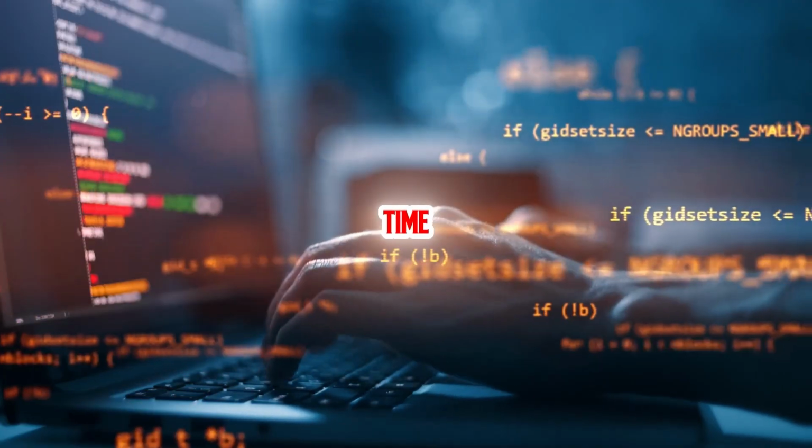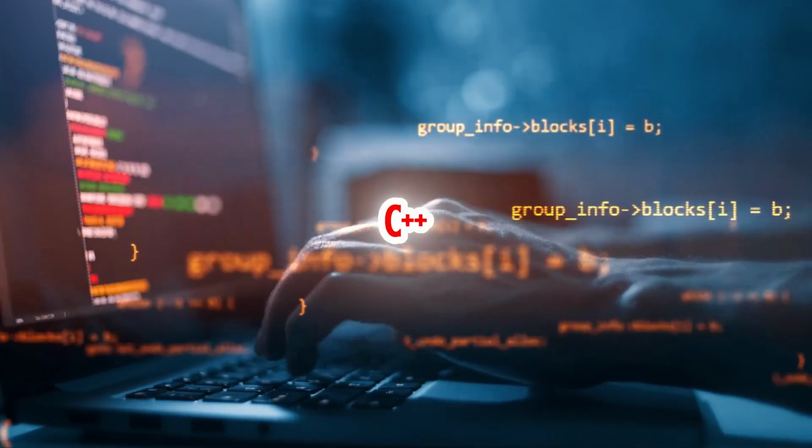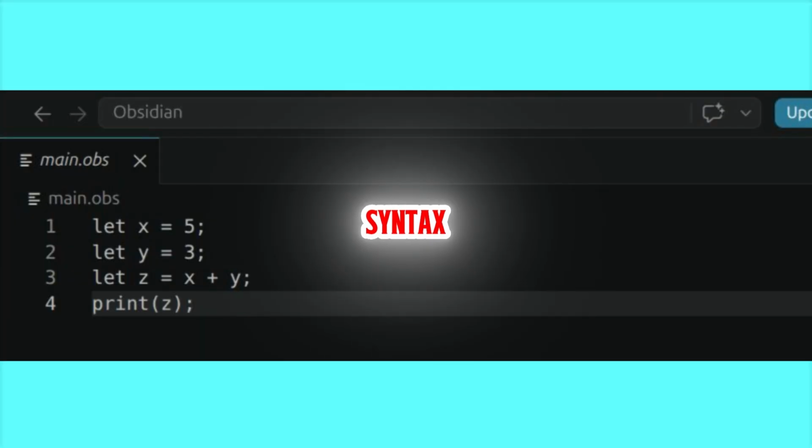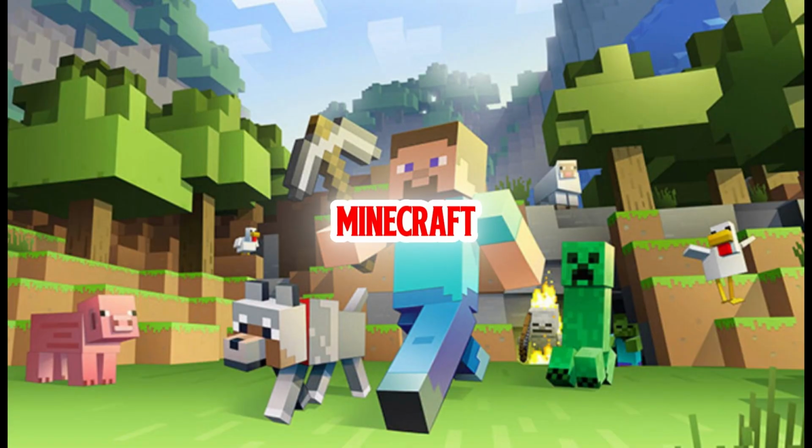Now it's time to build. I chose C++ to write my compiler and designed a simple syntax, a mix of Python and JavaScript. And I named it Obsidian. Yeah, inspired by Minecraft. For version 1, I kept it simple: variables, arithmetic, and print.